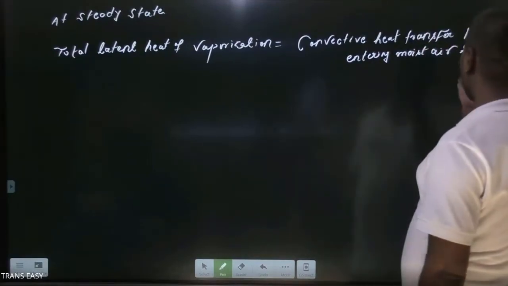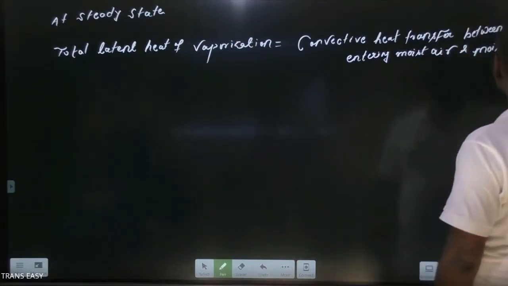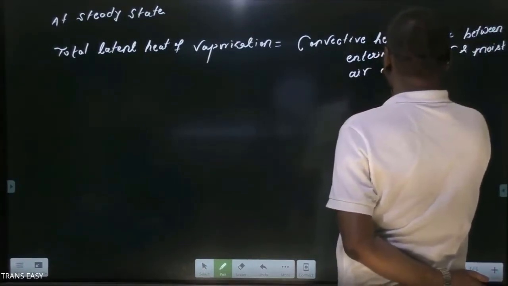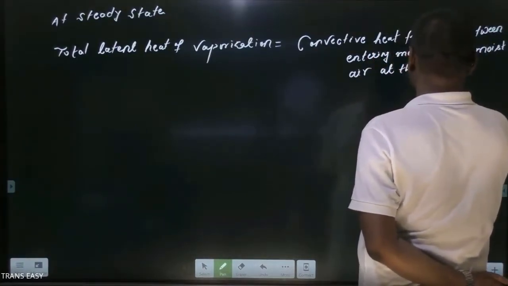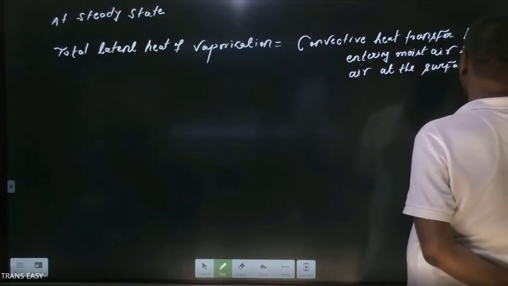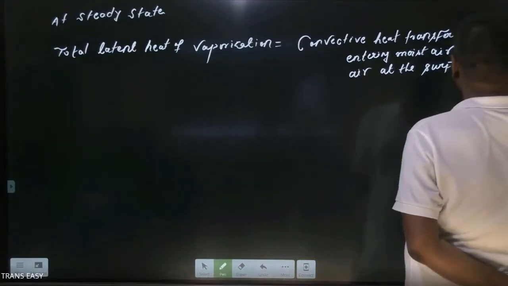Convective heat transfer between entering moist air and moist air at the surface of wetted wick.